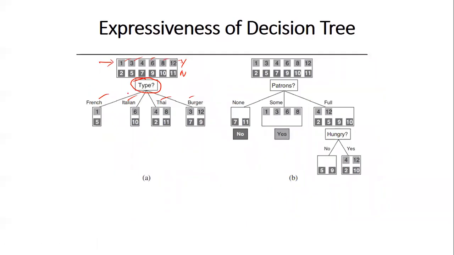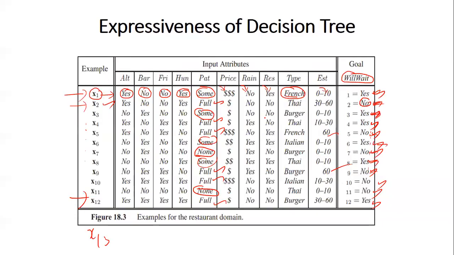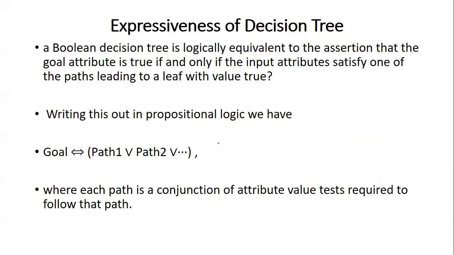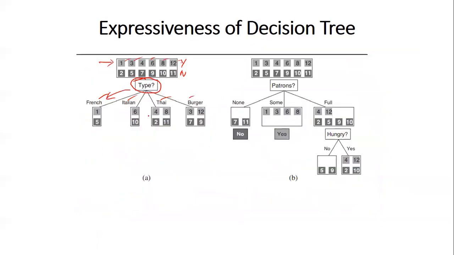Now if the type is French, you take only French. There are only two Frenches. One of the French is having the value yes, another French is having the value no. The first one is having the value yes, the fifth one is having the value no. So there is one yes and one no. Yes is in light gray color, whereas N is in dark gray color.